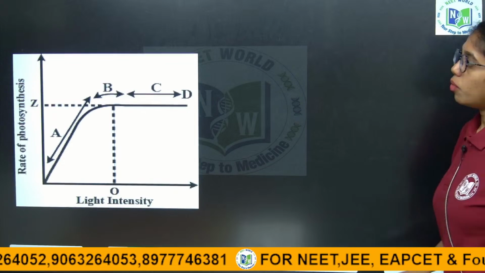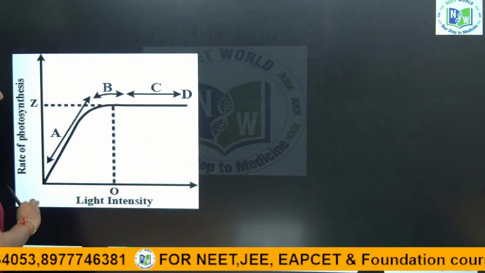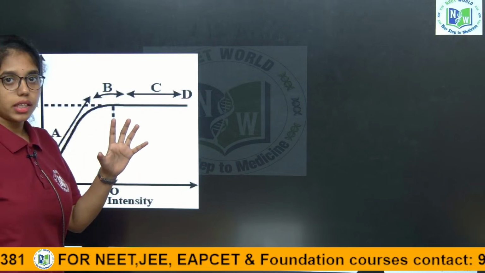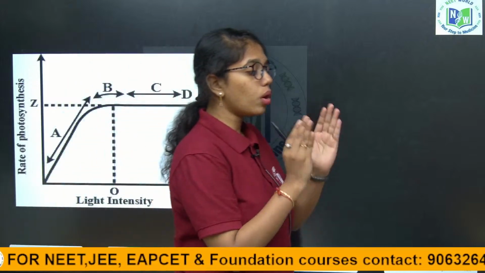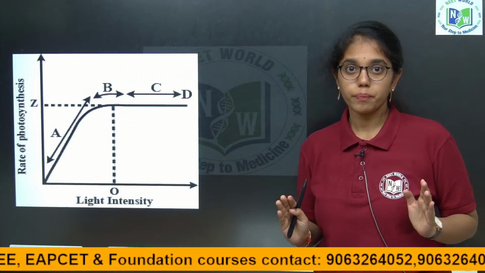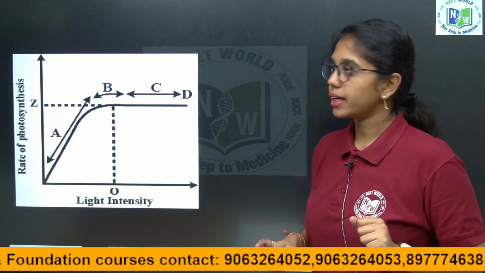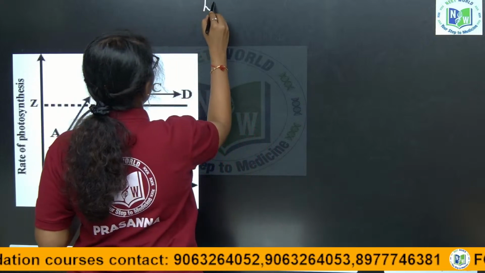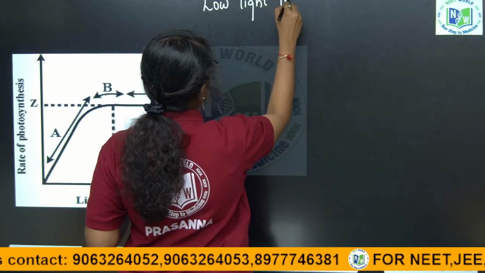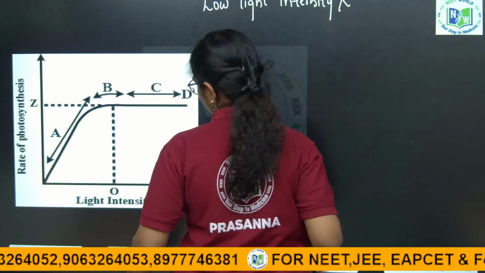Most of the students will have confusion about these factors affecting photosynthesis. Nothing to get confused, it is easy. At low light intensities, do you remember? At low light intensities, no other factor will affect photosynthesis.